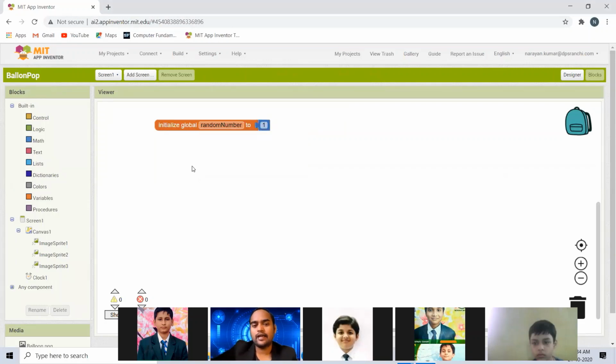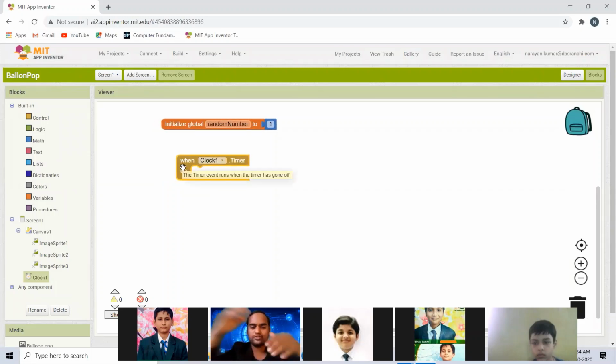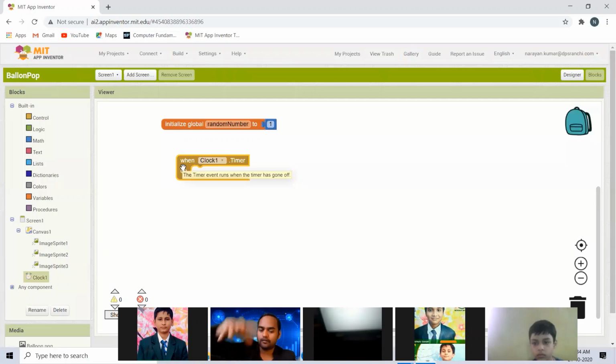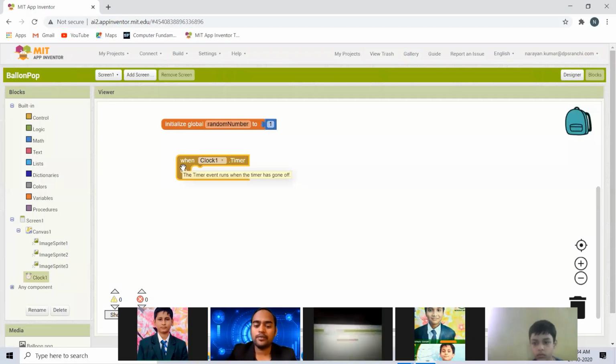Now it is time to go to the clock and drag one timer. When Clock1.Timer ticks every 500 milliseconds, something should happen. What should happen? Any one of the balloons should appear and start falling down. Which balloon should appear, the computer will decide. The computer will generate a random number and make that balloon appear. So how can it be done?